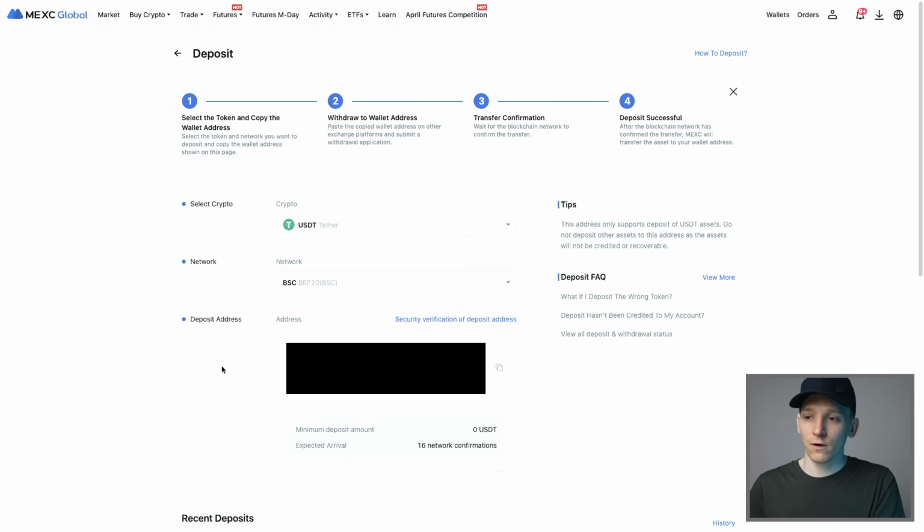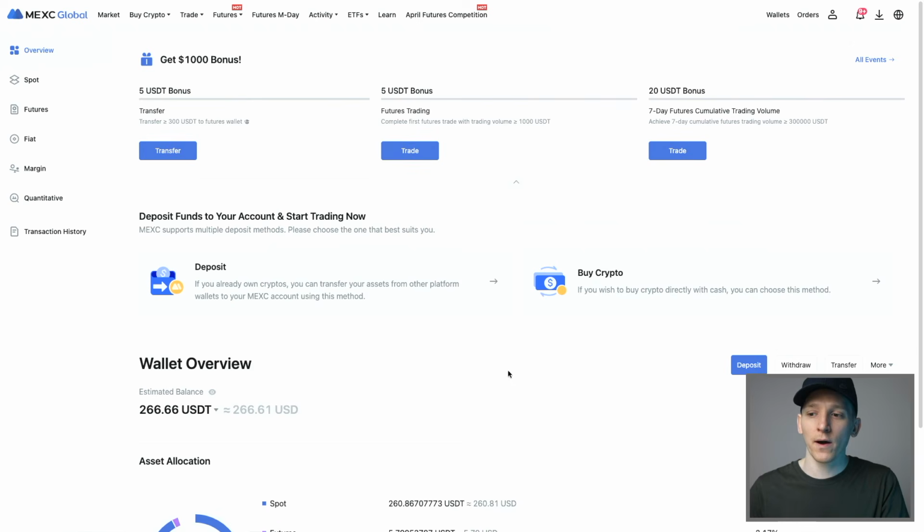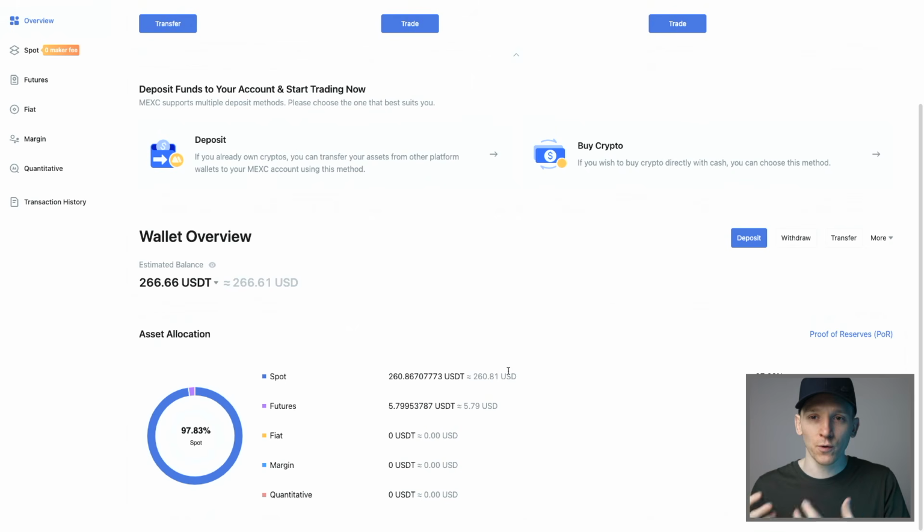And then that's going to go through into your MEXC Global spot trading wallet. If you want to trade futures on MEXC, you need assets in that account. So it's separate from all the other accounts. So come back to your wallets again and overview. So the spot account is where you buy and hold crypto. That's the crypto that you own fundamentally, and you can withdraw it from the platform.